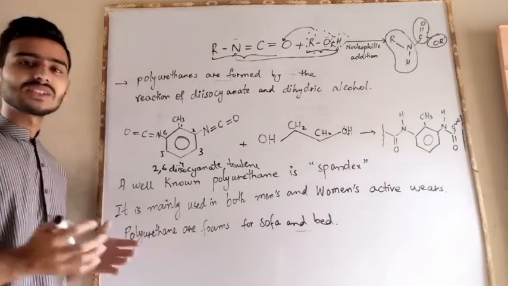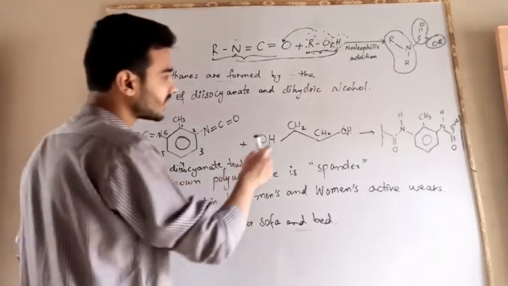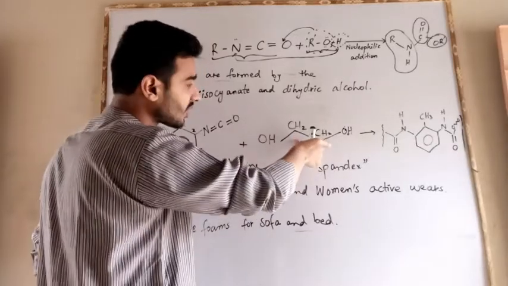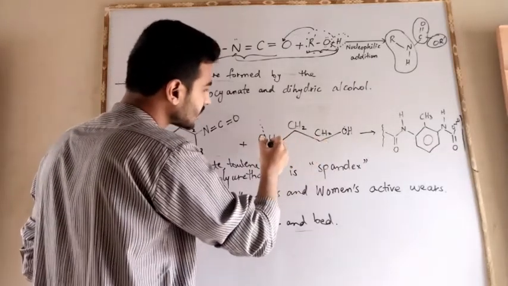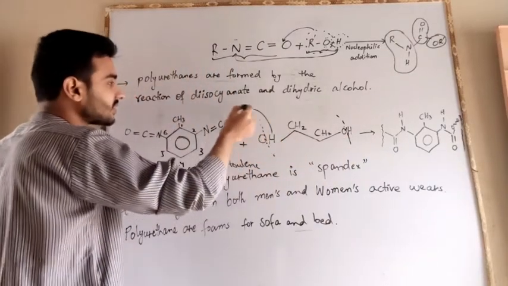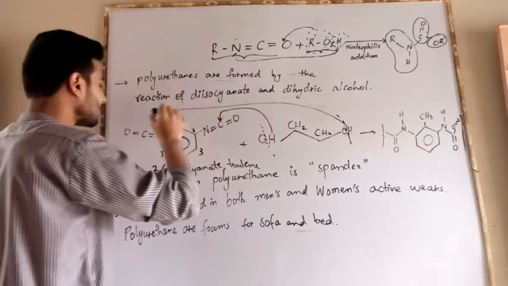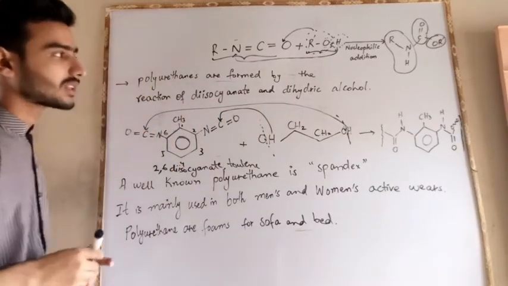So let's see the reaction mechanism of polyurethane. What will happen here? It is ethylene glycol. The hydrogen bond from OH breaks, and this hydrogen is replaced from the carbon atom.